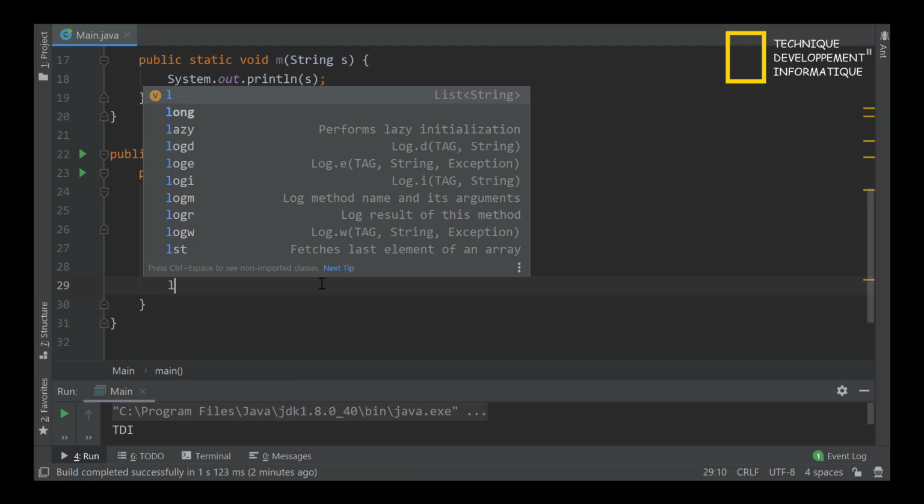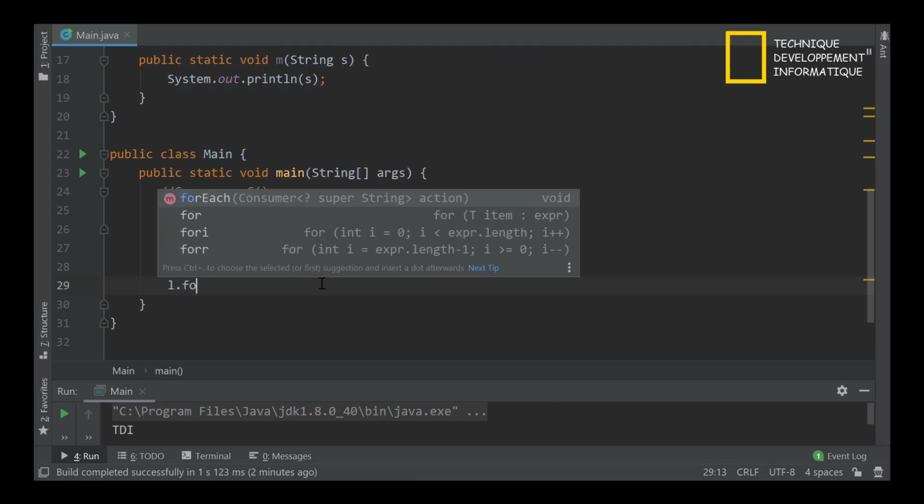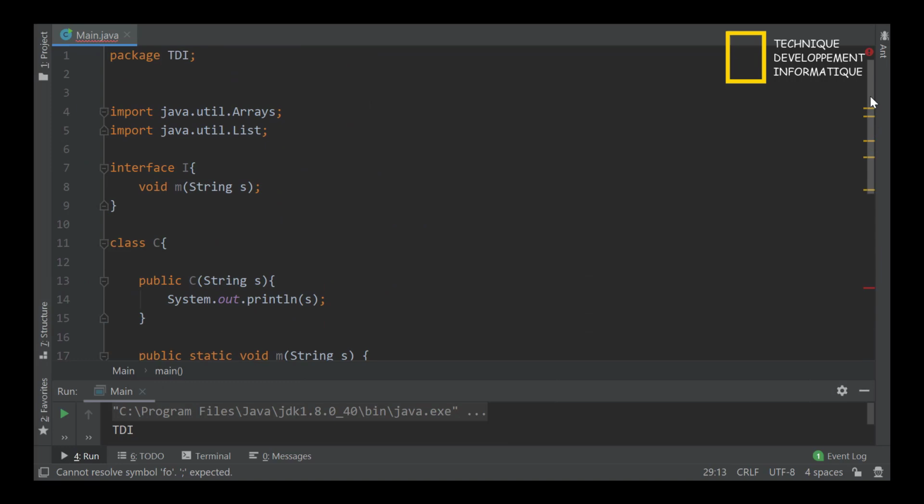As you see now, forEach accepts a functional interface named Consumer. Consumer is a functional interface with one method that accepts a string parameter and returns void, just like the interface that we have already created.